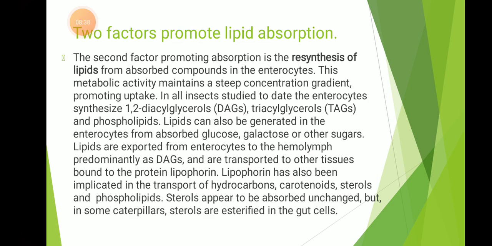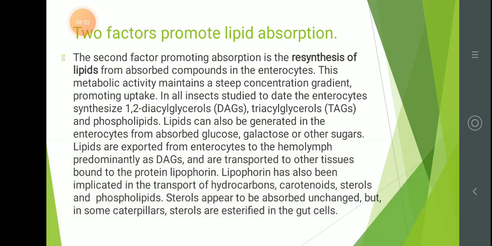The second factor promoting absorption is the resynthesis of lipid from absorbed compounds in the enterocytes. This metabolic activity maintains a steep concentration gradient to promote uptake. In all insects studied to date, the enterocytes synthesize 1,2-diacylglycerols, triacylglycerols, and phospholipid. Lipids can also be generated in enterocytes from absorbed glucose, galactose, or other sugars.